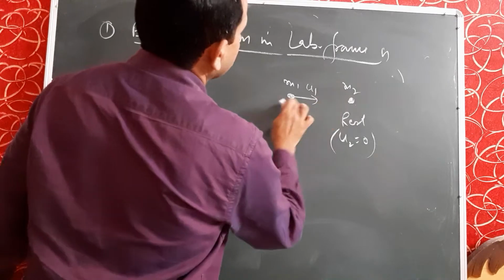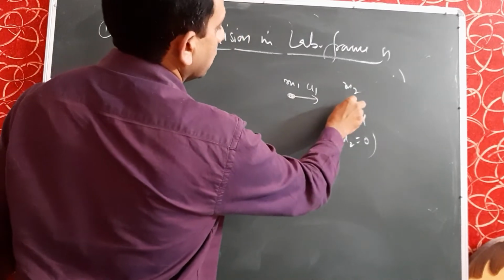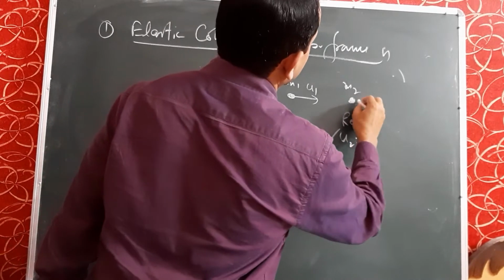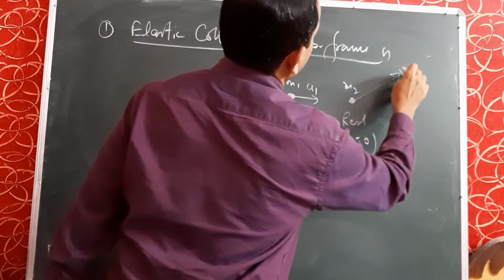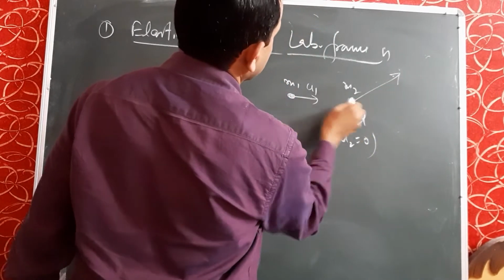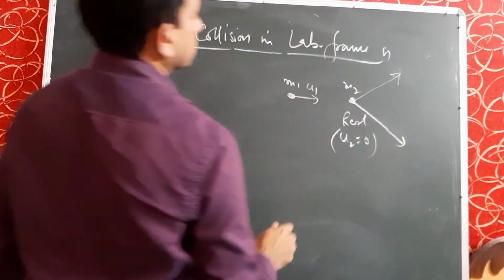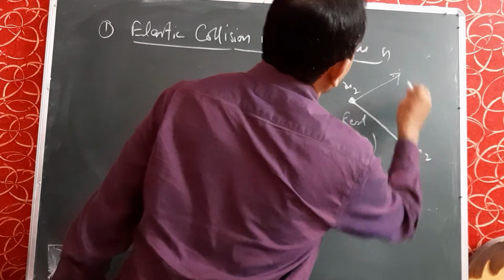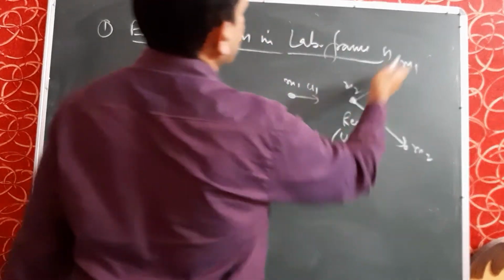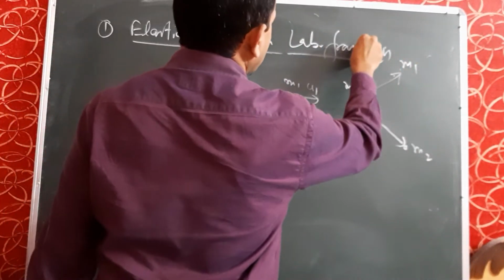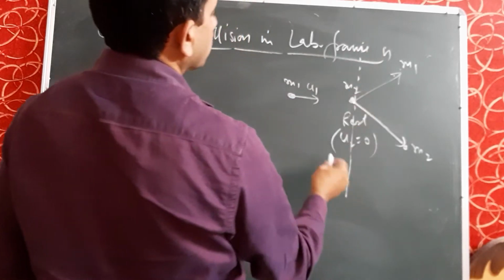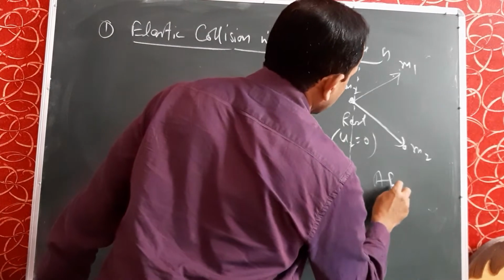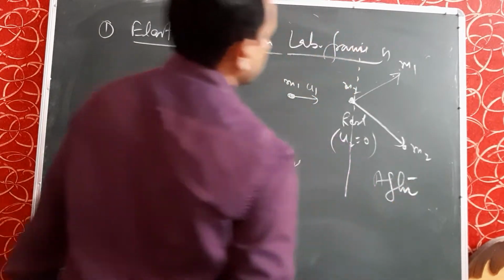When the first particle strikes the second particle, then these particles scatter. First particle will go in this direction and second particle will go in that direction. So this is happening after the collision. So this one is before collision and this one is after collision.